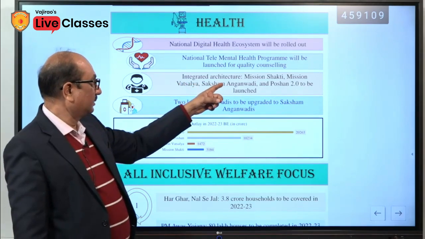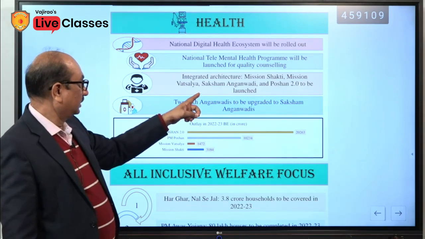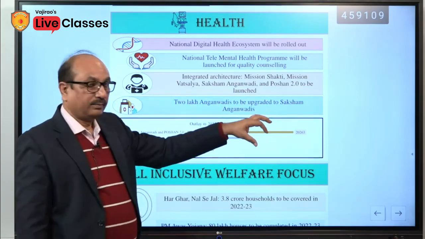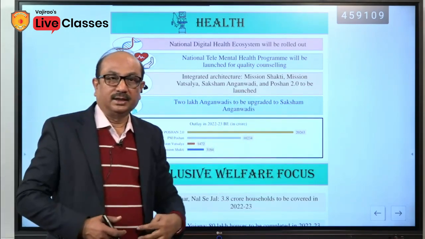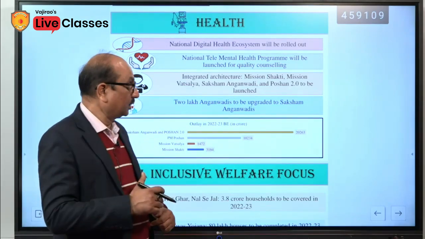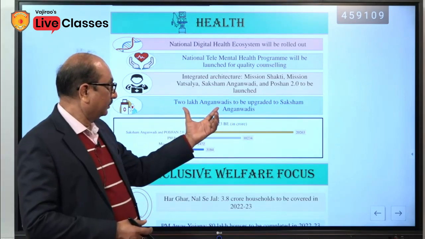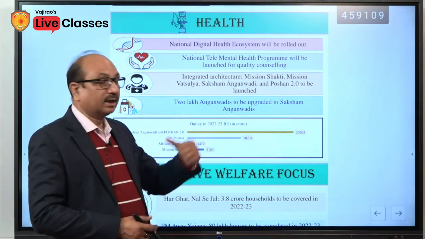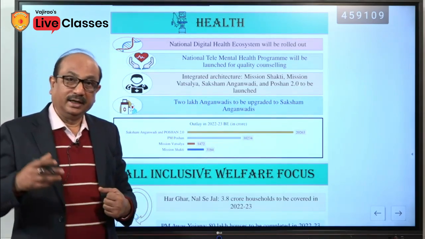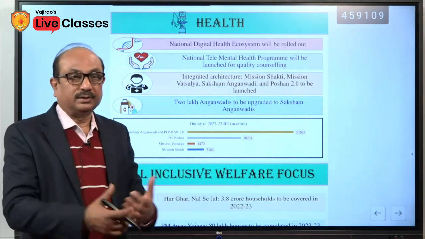Integrated architecture, Mission Shakti, Mission Vatsalya, Saksham Anganwadi and Poshan 2.0. Poshan 1 has already started, we have discussed under food security, and this is Poshan 2. Poshan means nutrition. 2 lakh Anganwadi to be upgraded to Saksham Anganwadi. Saksham Anganwadi means they will be enabled, well equipped so that they could perform better.